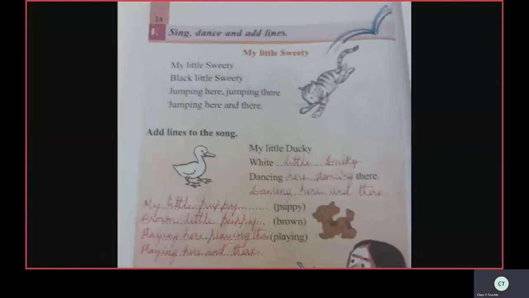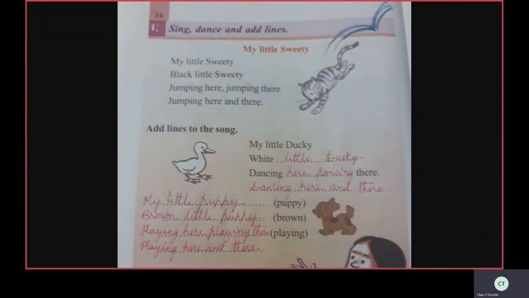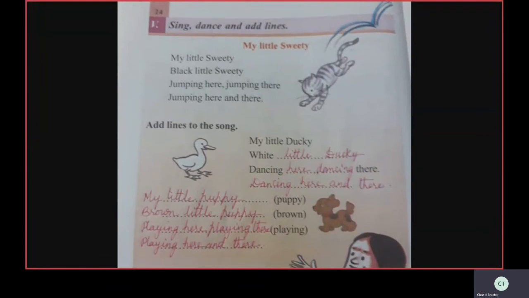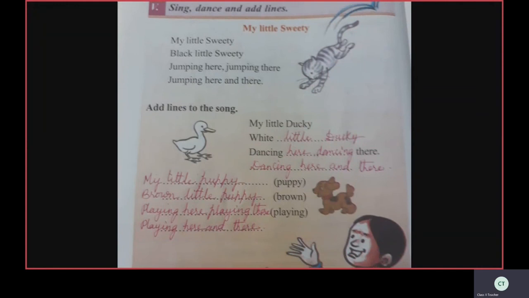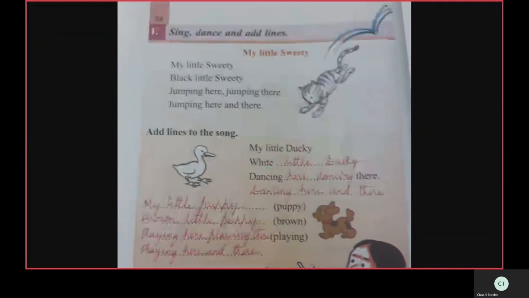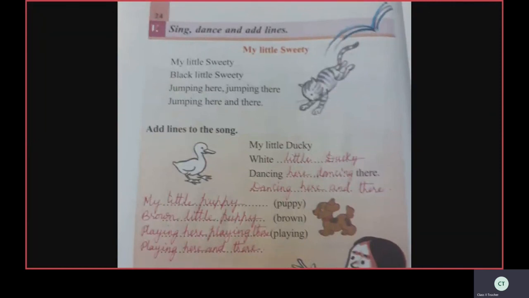Wow, it's a time to sing and dance. See the heading: sing, dance and add lines. Okay, children, are you ready to sing and dance? What is the title of the song? My Little Sweetie. Okay, children, try to sing along with me.